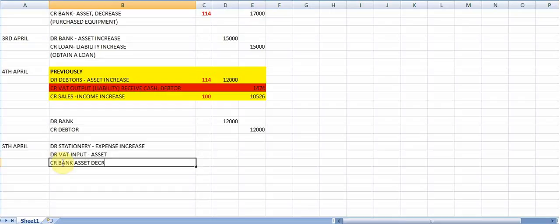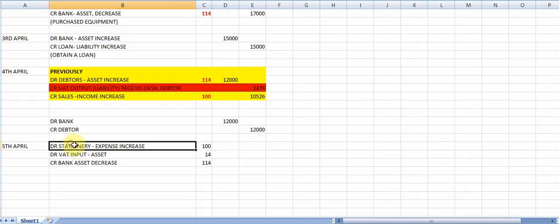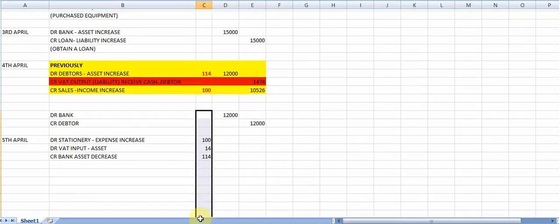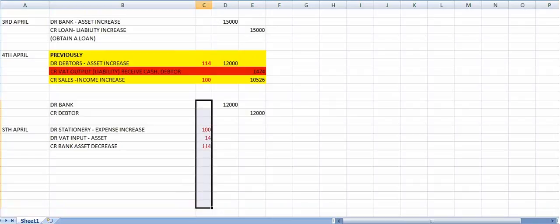So what will be a representative of 114%? The bank account is 114%. The input VAT is 14%, and the stationery is 100%. So please note how an expense or an income is also always representative of 100%. If you're working with an expense or an income for VAT purposes, it represents 100%. Just want to again make it red and bold because it's just to explain.